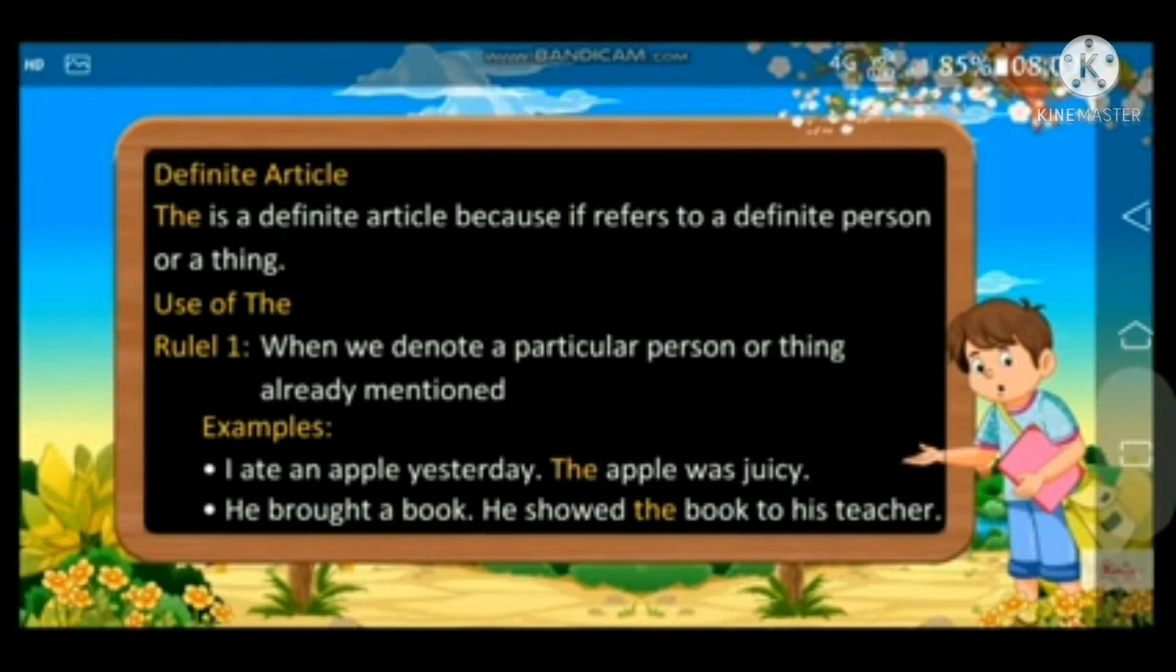Now see the next one, the definite article. Here the is a definite article because it refers to a definite person or thing. When we denote a particular person or thing already mentioned, for example, I ate an apple yesterday, the apple was juicy. So here we are denoting a particular thing, that is the apple, which was mentioned earlier.